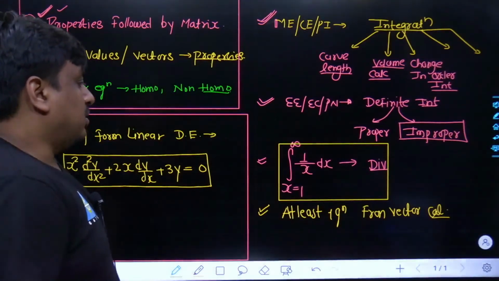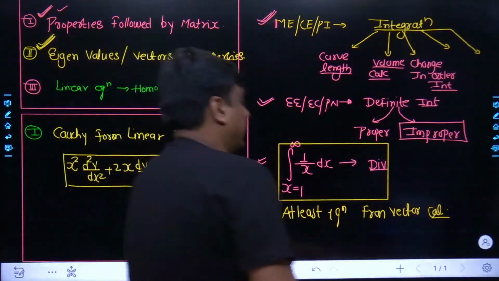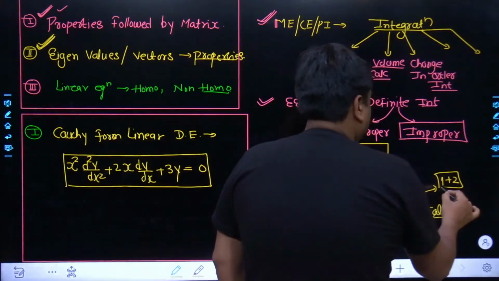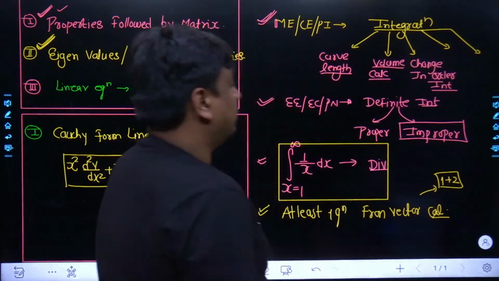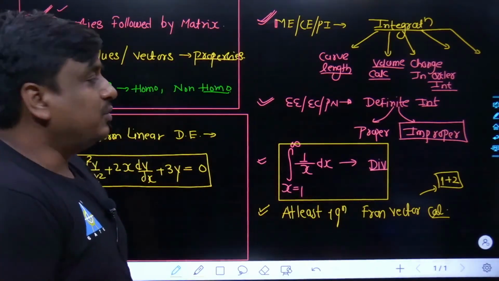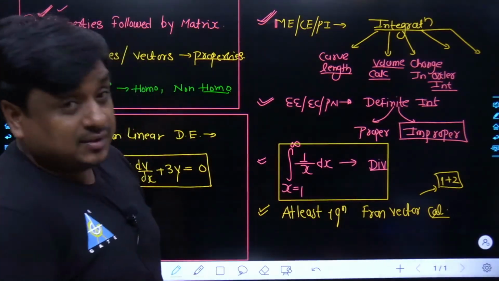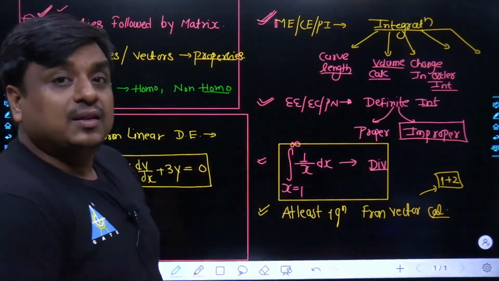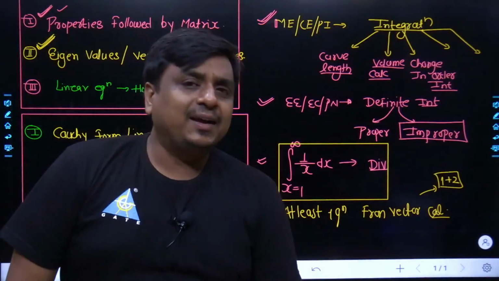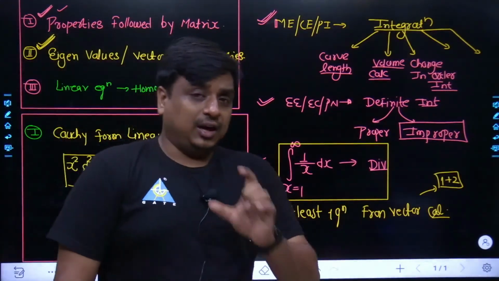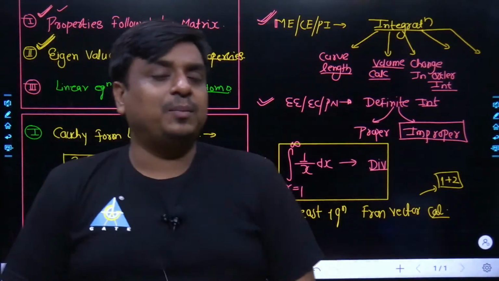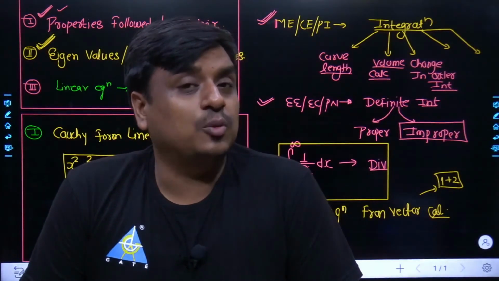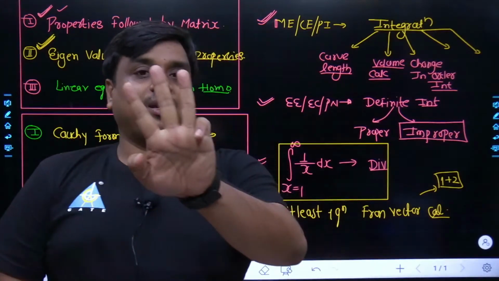At least from vector calculus, we are expected to get 2 questions, 1 for 1 mark and similarly 1 for 2 marks. This year it had happened with electrical, electronics as well as instrumentation. So you can expect this is going to happen in 2022 also. Why had it happened so? Because the complete electromagnetic field theory is based on the concept of vector calculus. So that is why they focus more on this topic specifically for three branches.